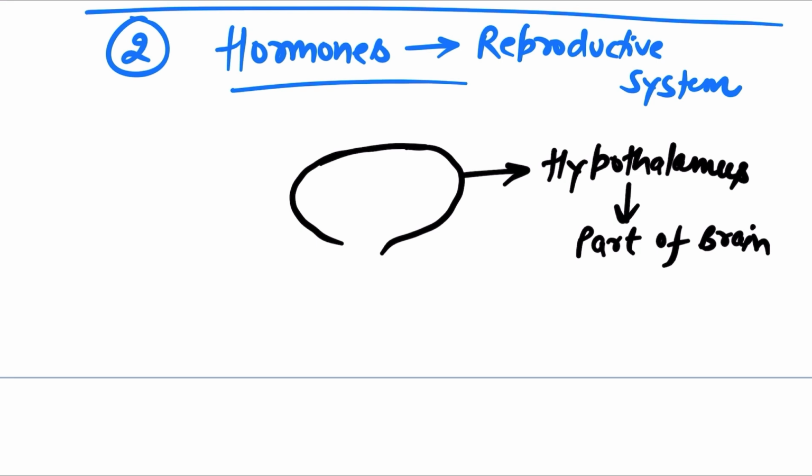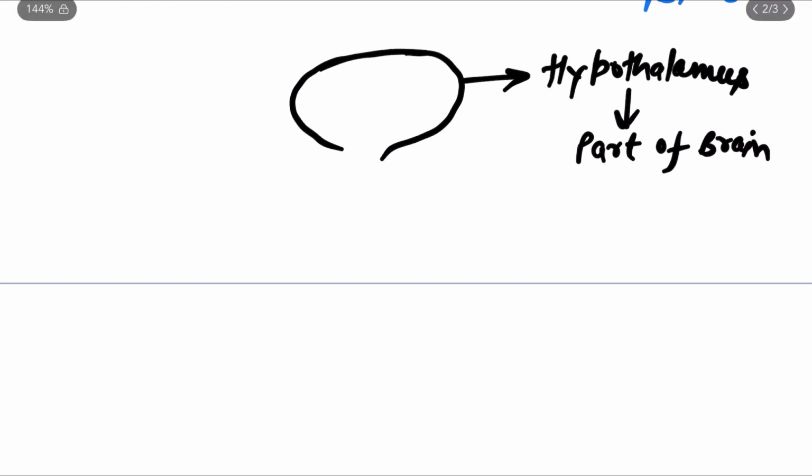Just take a pause and just guess, like a random guess, what type of cells it will be made up of. Yes, you are definitely right. The hypothalamus, if it's a part of brain, then it will be made up of what cells? Neuron cells or nerve cells, right?